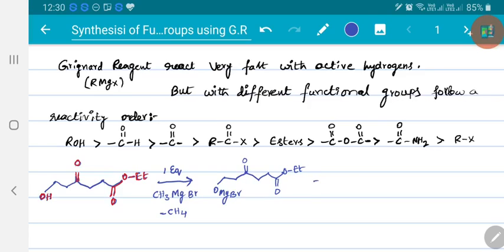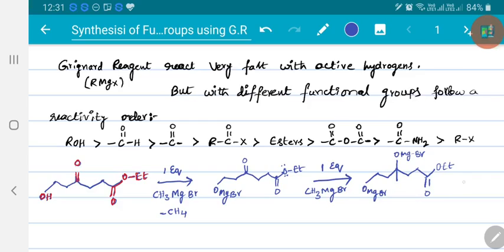Now when it is allowed to react with a second equivalent of Grignard reagent, in the reactivity order ketones are more reactive than esters. So first the ketone reacts, because of the more electrophilic nature of this carbon. Here, due to the presence of lone pair electrons of oxygen, the electrophilic nature of the carbon present in the ester is less. So when that reacts, it leads to product formation. The obtained product will be OMgBr. The methyl group got attacked here, and the remaining system is the ester.